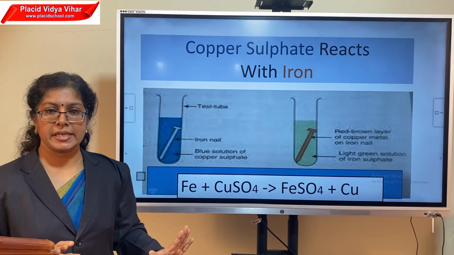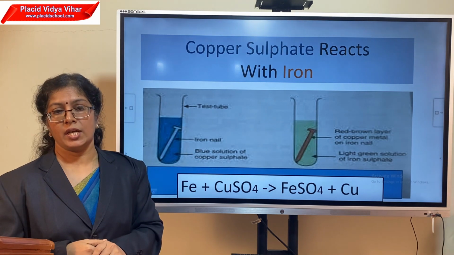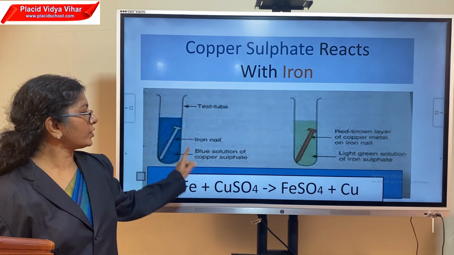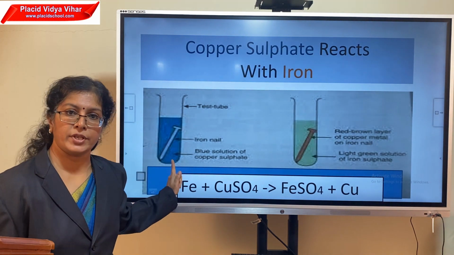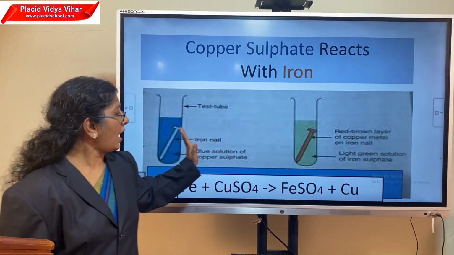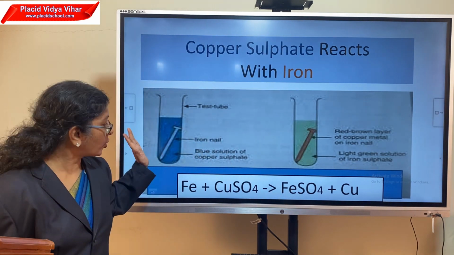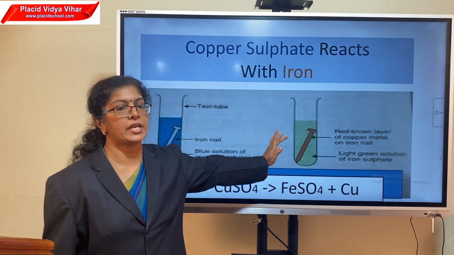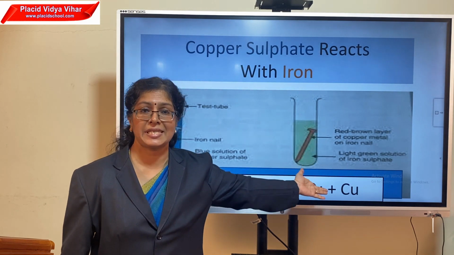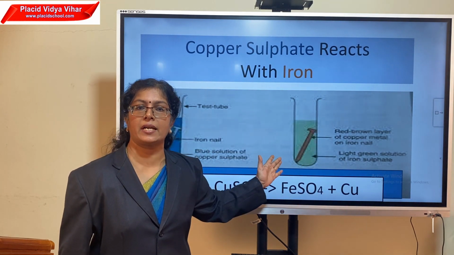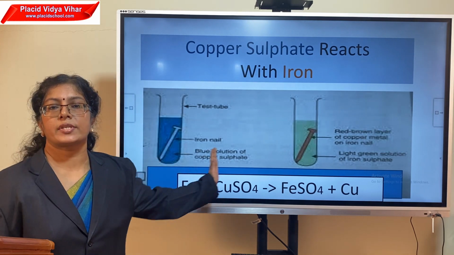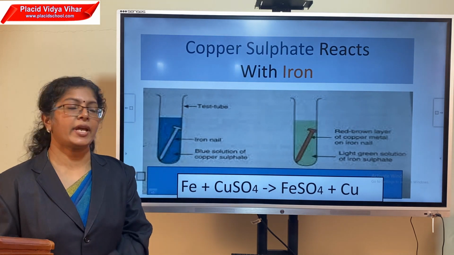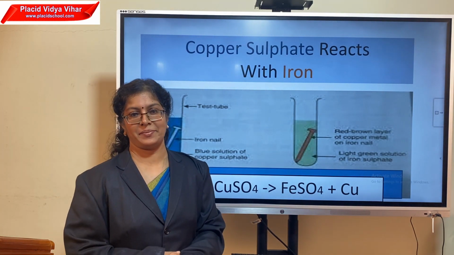And not just this color change makes it a chemical change. What happens is, the substance changed from one to another. It was copper sulfate solution, blue vitriol, but now what happened? The iron displaced the copper from copper sulfate solution. So the copper sulfate solution changed to iron sulfate. The substance changed. Iron sulfate is green in color, that is why the color changed. So the substance changed to another. And at the same time, where did the copper go? It got deposited over the iron.